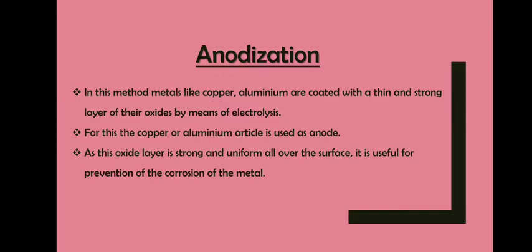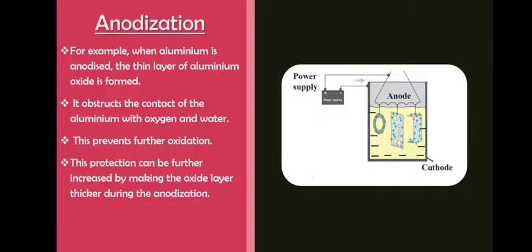There will be no corrosion because on the metal base there is a layer of another element. When aluminium is anodized, a thin layer of aluminium oxide is formed. It obstructs the contact of aluminium with oxygen and water, and this will prevent further oxidation.